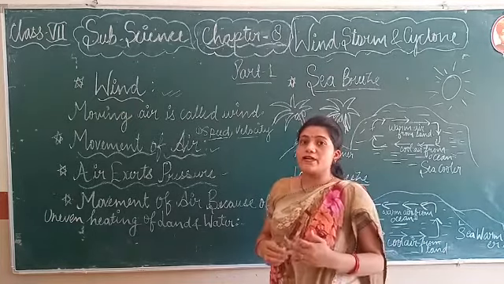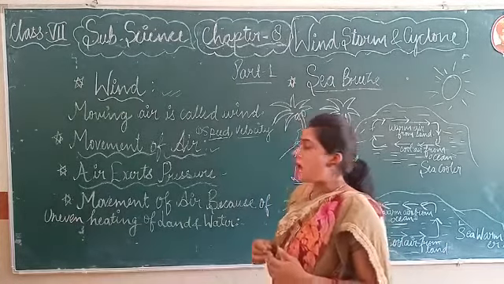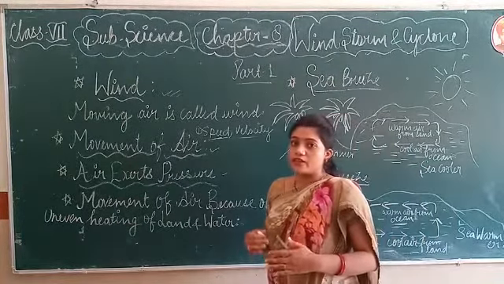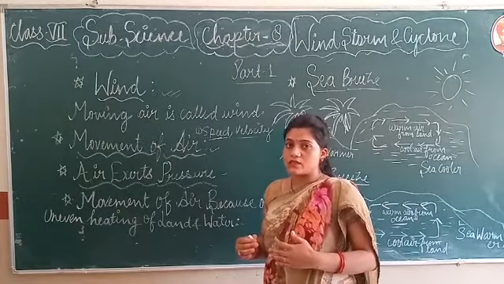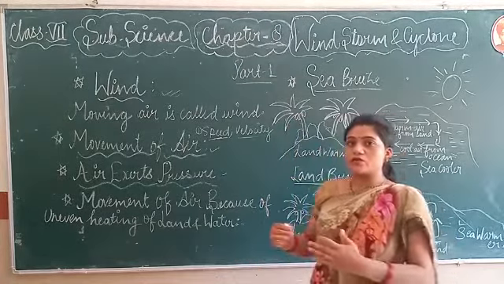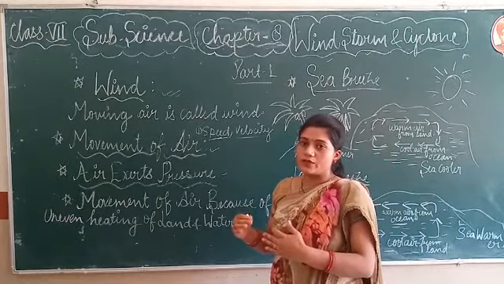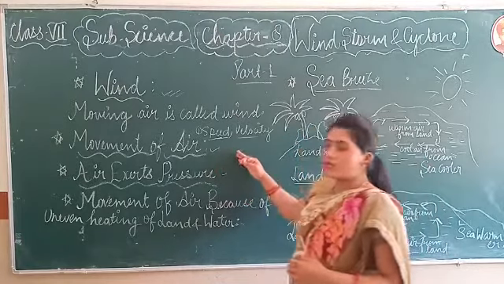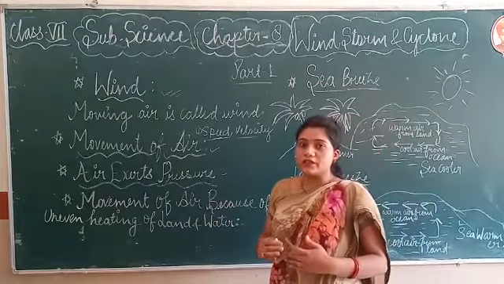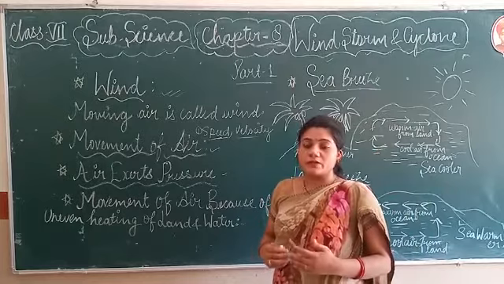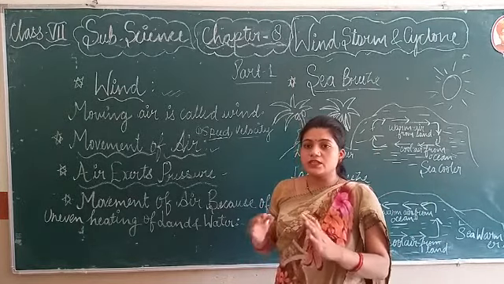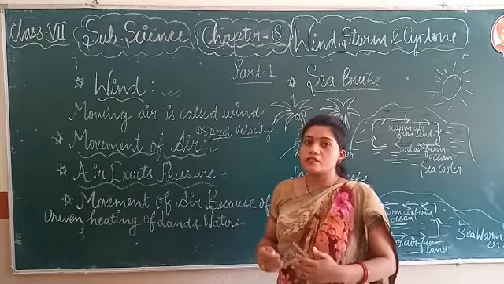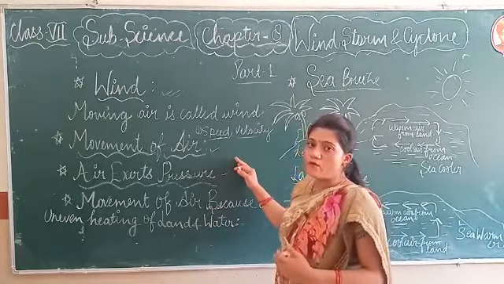So when this high pressure wind flows, it rushes towards the low pressure zone and a gap is created. Greater the difference in the pressure, greater will be the speed of the wind. जितना ज़्यादा pressure difference होगा उतनी ज़्यादा wind की speed होगी. So this is the movement.